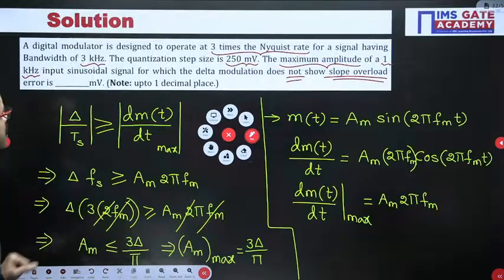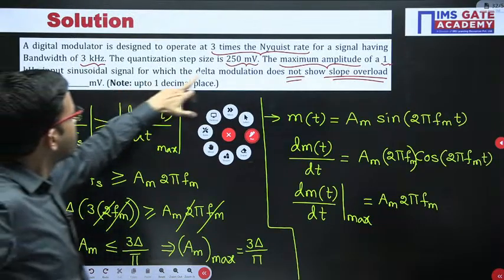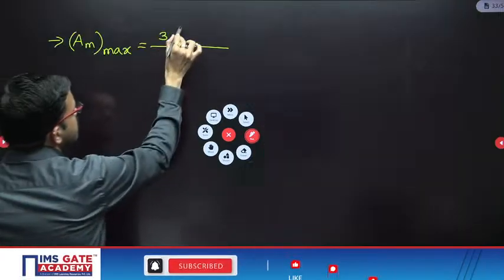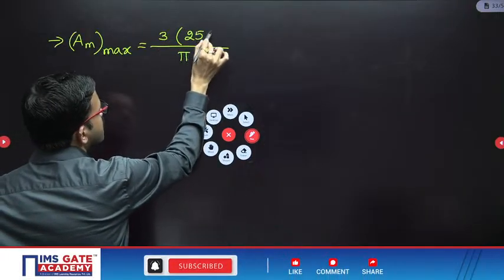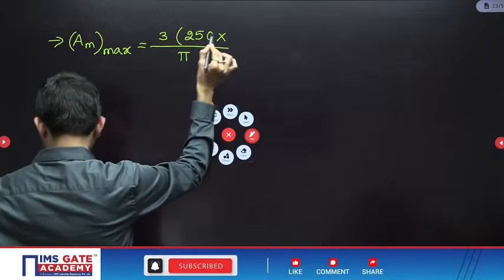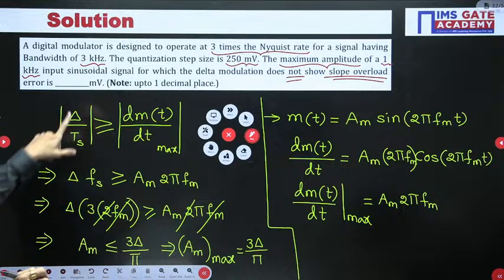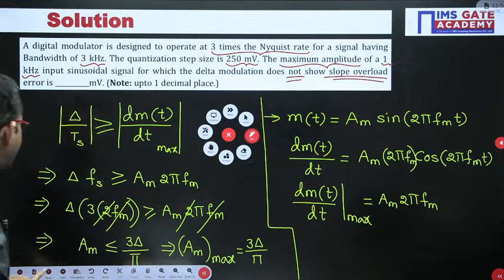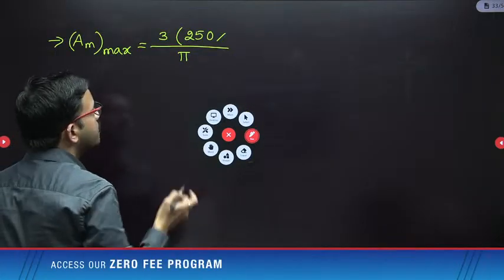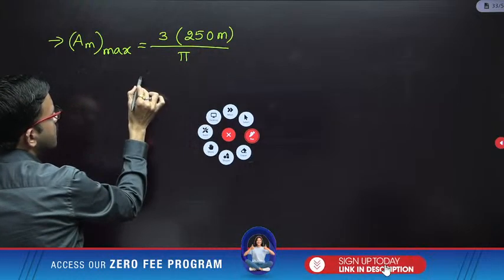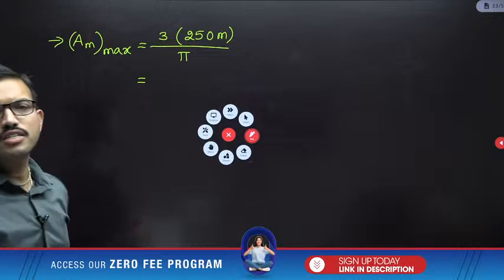Here in this case, delta value given as 250 millivolt. Milli we can write as 10 power minus 3, or here already you are having choices in the order of milli, so you can keep in the order of milli only. No need to do the conversion. Just do the simplification of this one and you can mention your answer in the chart.